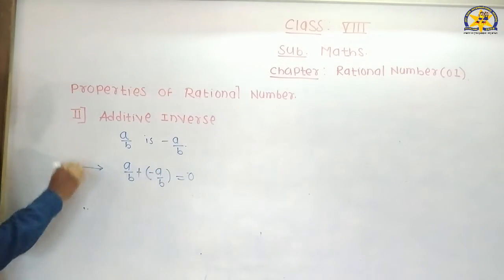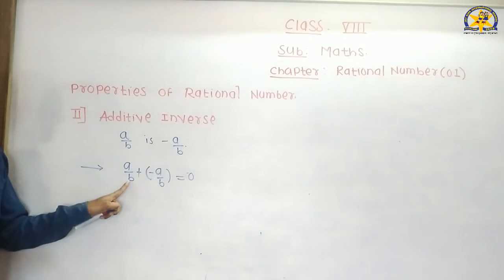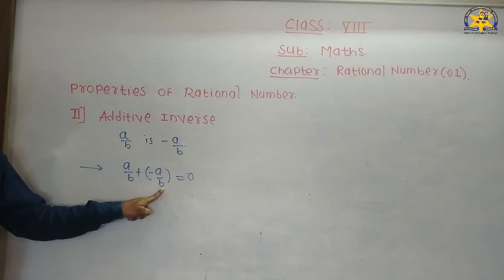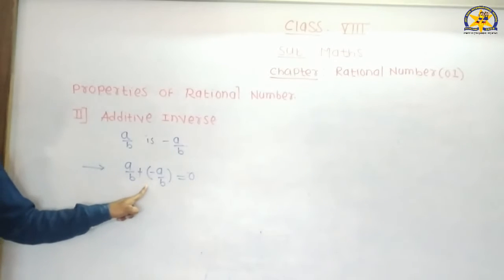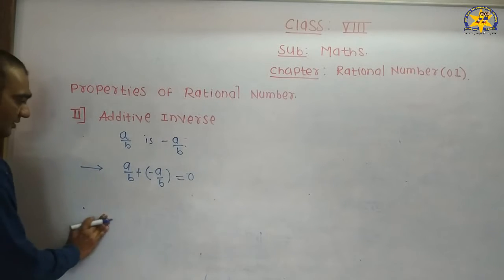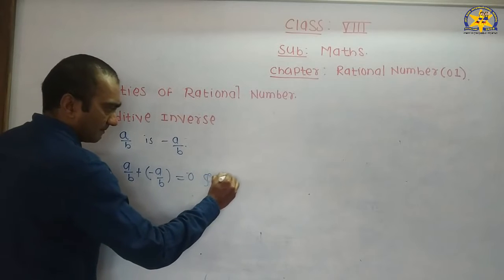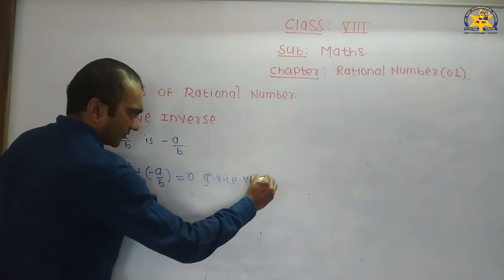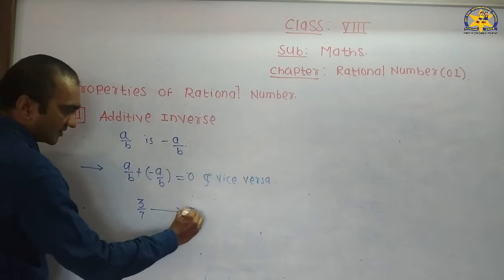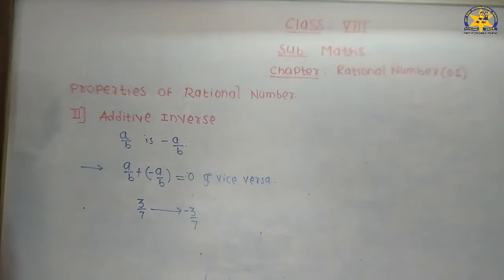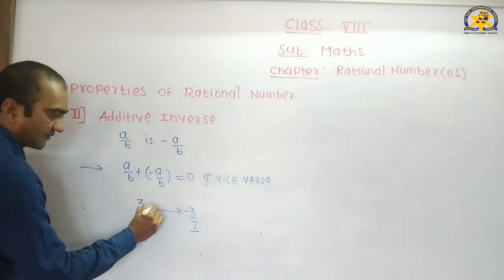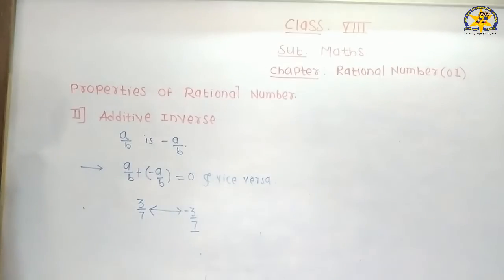What is the condition for additive inverse? The additive inverse of rational number a by b is minus a by b, such that a by b plus, in bracket, minus a by b is equal to 0. We take an example. The additive inverse of 3 by 7 is minus 3 by 7, and vice versa. And vice versa means the additive inverse of minus 3 by 7 is 3 by 7.